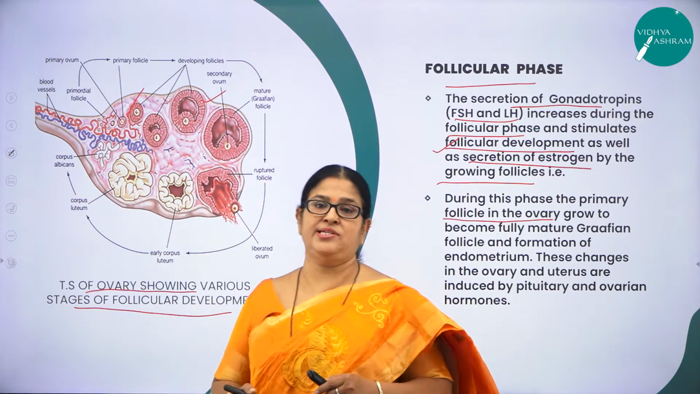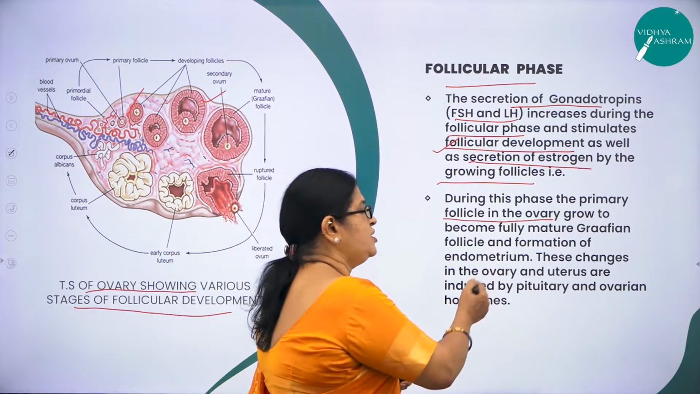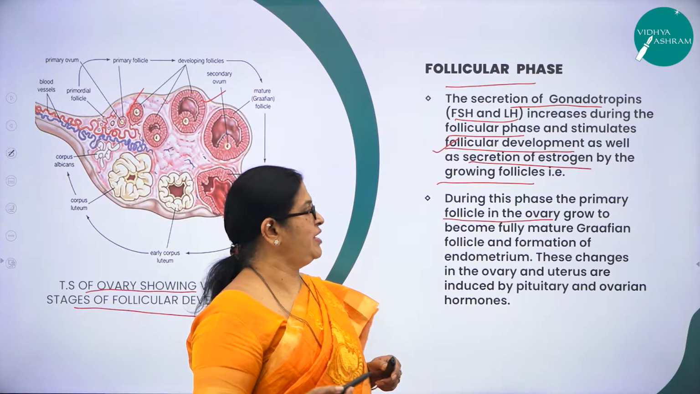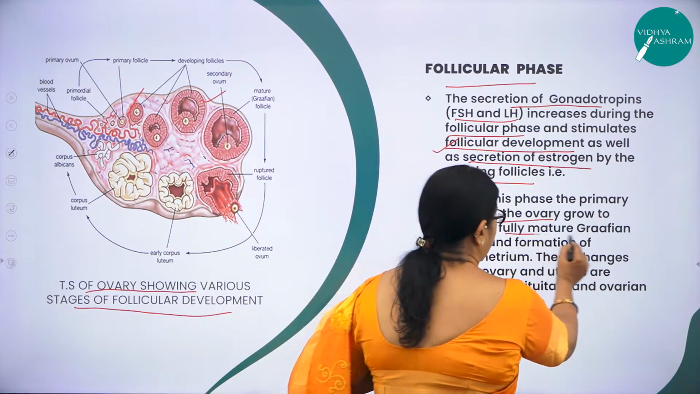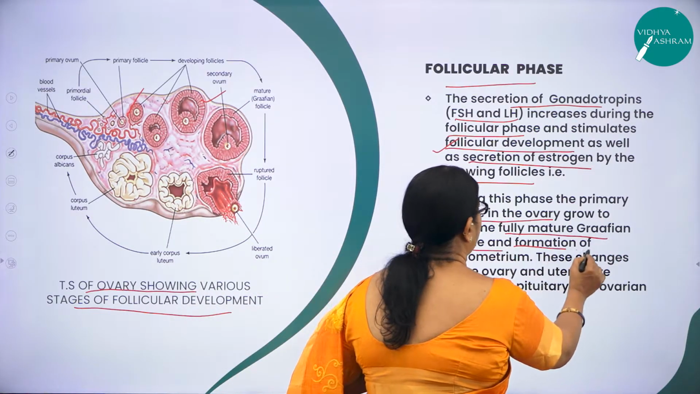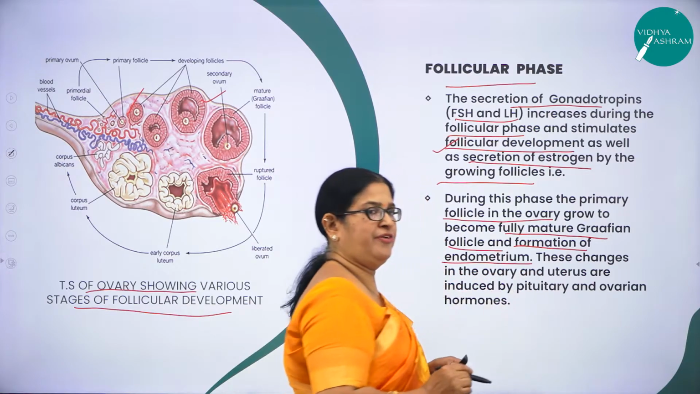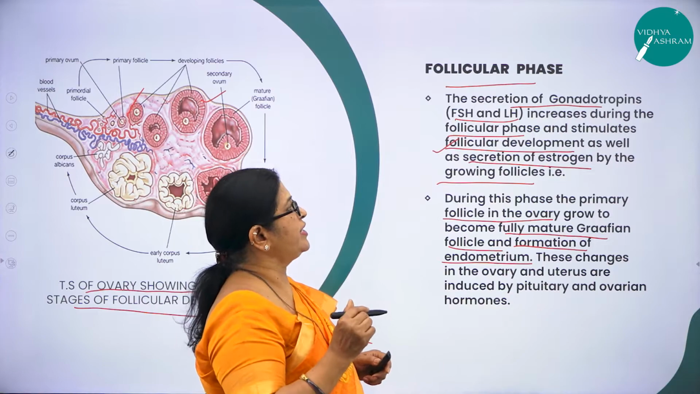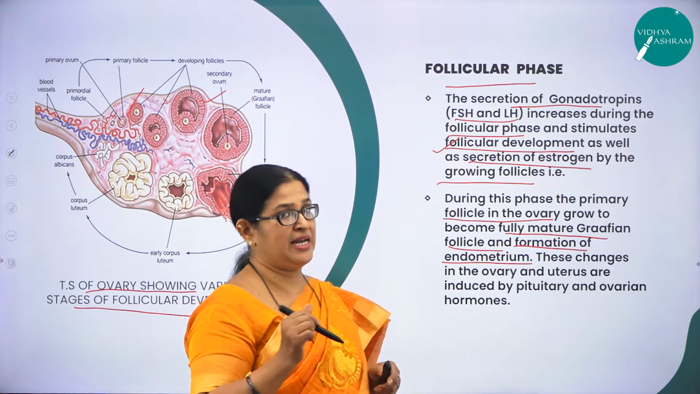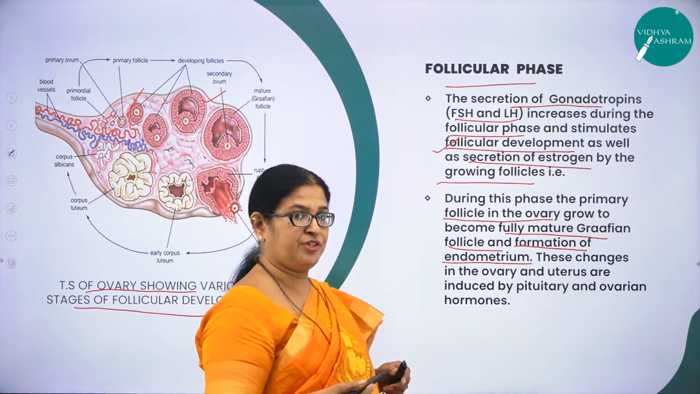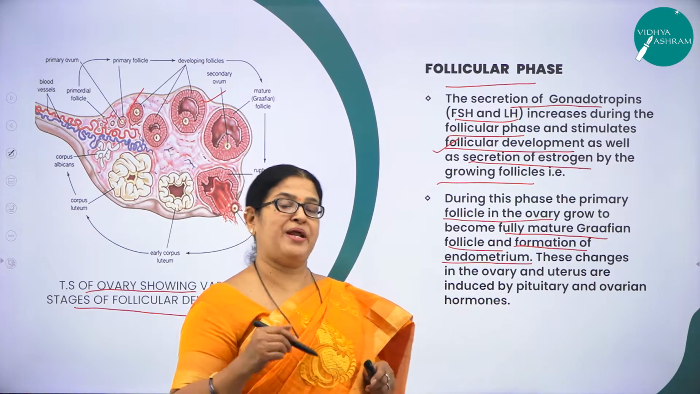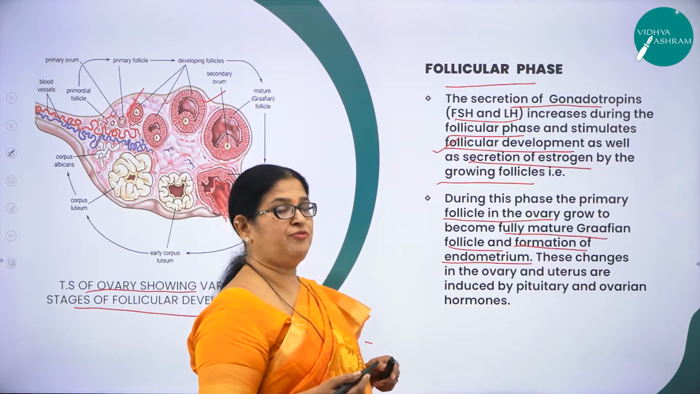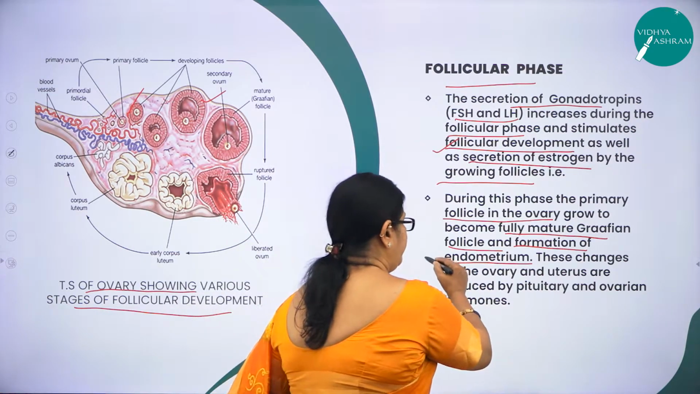So these changes in the ovary and the uterus, what are the changes you can see? The primary follicle will develop into a fully matured Graafian follicle, followed by formation of the endometrium. So what all happens in the follicular phase, children? Here you come across an increase of FSH and LH, secretion of estrogen for the follicular development, and the primary follicle develops into a fully matured Graafian follicle, followed by the formation of the endometrium.